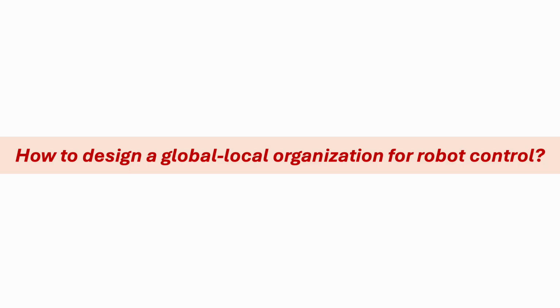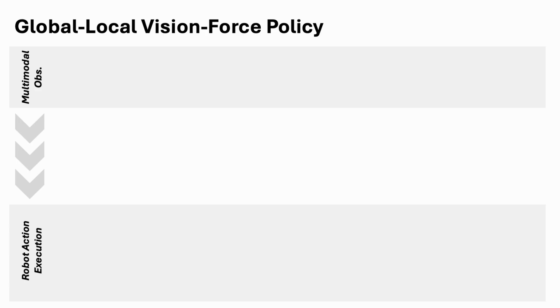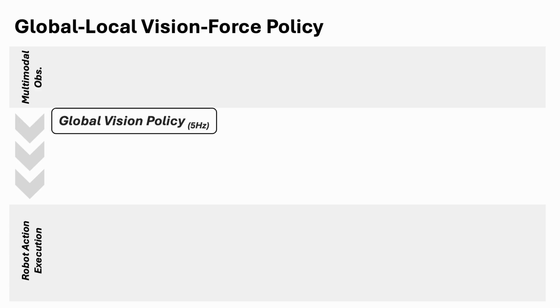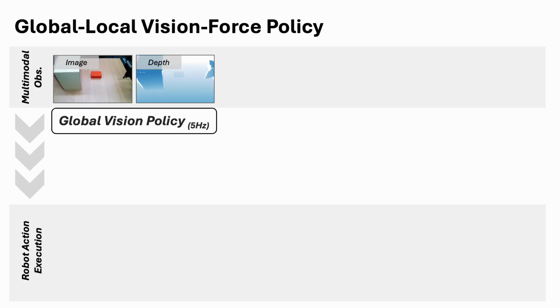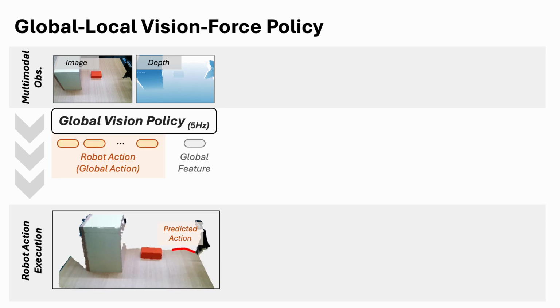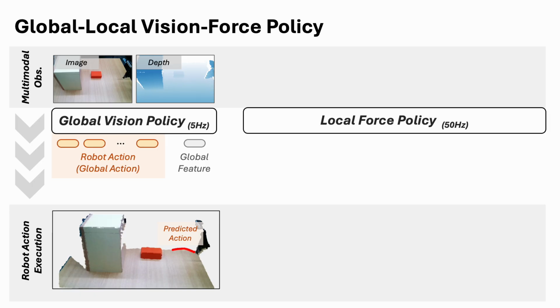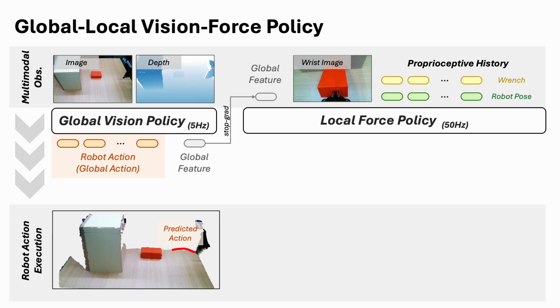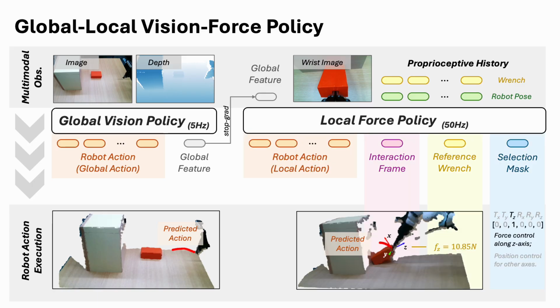Now the second question is, how do we turn this into a clean global-local organization for robot control? Our answer is a global-local vision-force policy. A global vision policy handles the big picture. It reads the scene, decides where to go and how to approach, and outputs a high-level action and a compact global context cue. Then a high-frequency local force policy takes over for interaction, and the key is that the local policy produces structured signals for contact: the interaction frame, a reference wrench, and a selection mask, along with the action. These are exactly the interaction structure signals we defined and recovered on the previous slide, and they give us the supervision to train the local policy to predict them.